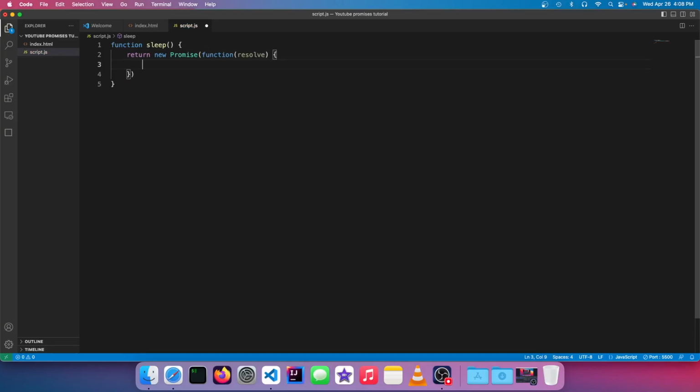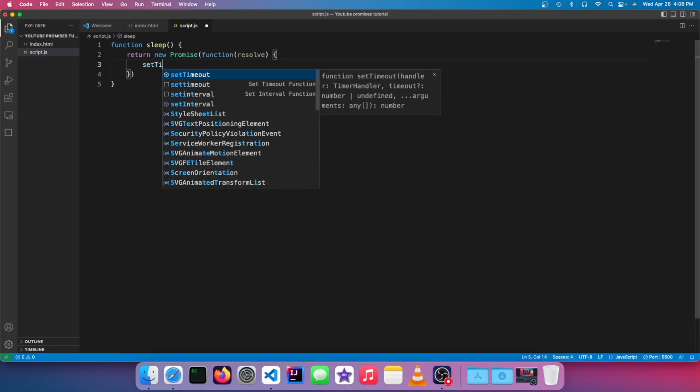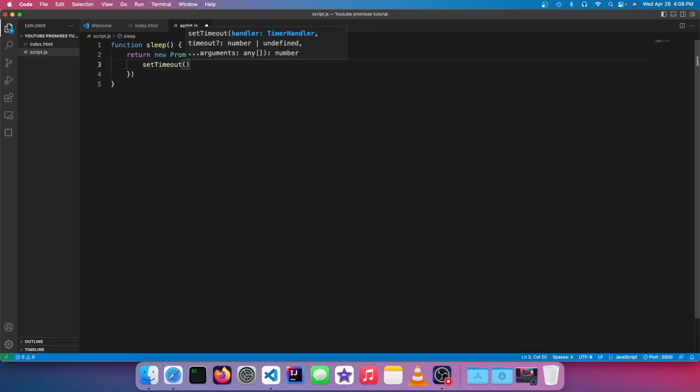So now what we're going to do is run setTimeout, which I just talked about, and then we are going to wait for 5 seconds, which is 5,000 milliseconds. And this takes a callback, of course, as we already discussed. And then we're just going to go resolve. And because we're not passing any parameters, they'll look like this.